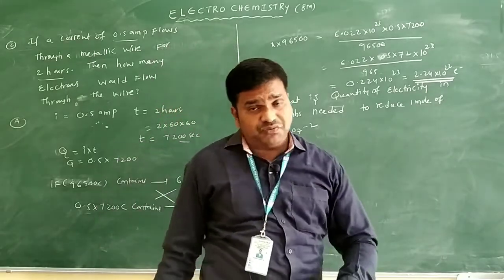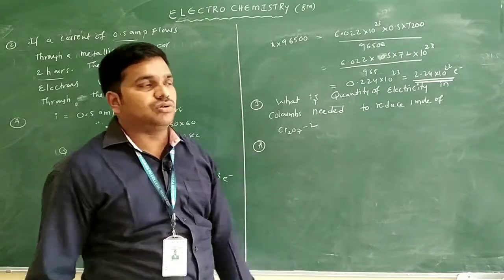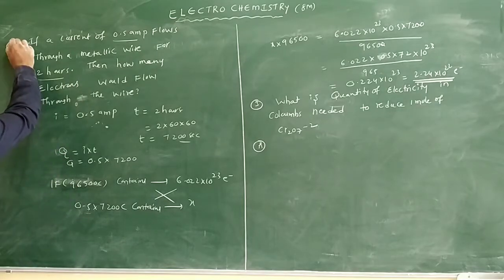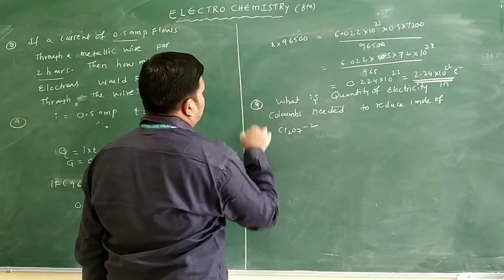How many electrons can flow through the wire? 2.24 into 10 power 22 electrons only. So this is the answer for the third question. Now we can see the next question, question number 4.